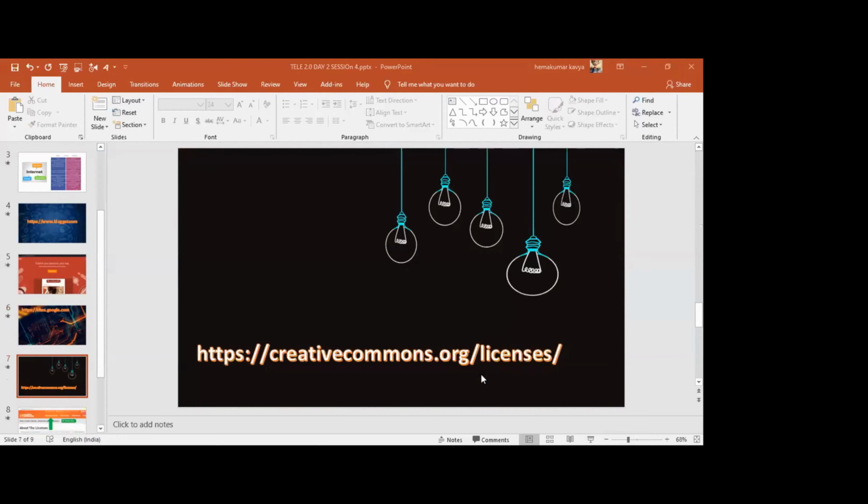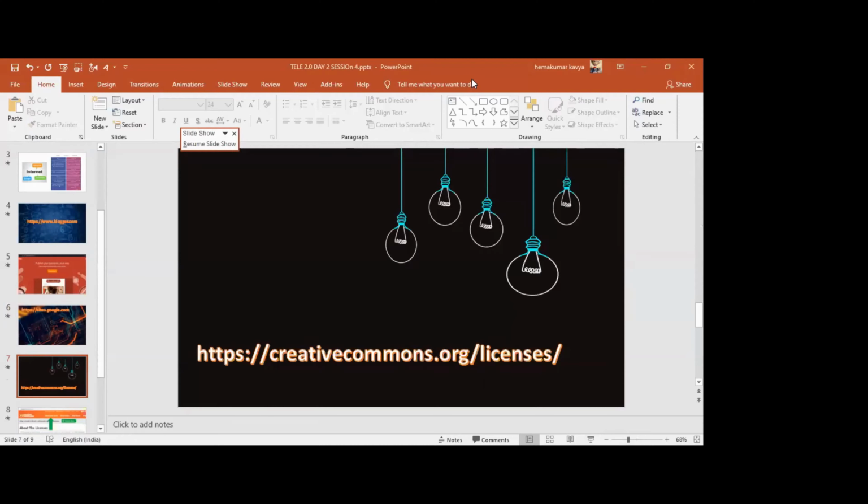This is a website link. This is basically to give open source content. Whatever content you post on the net, if you want your content not to be taken away by someone, you can create a license for the content you are creating. For that, the website is Creative Commons.